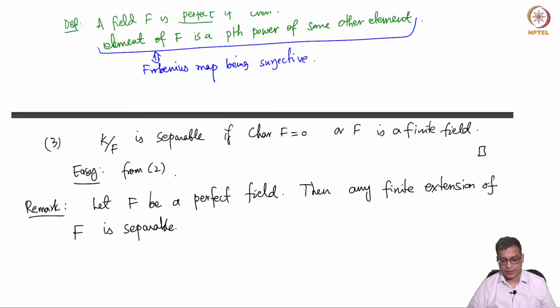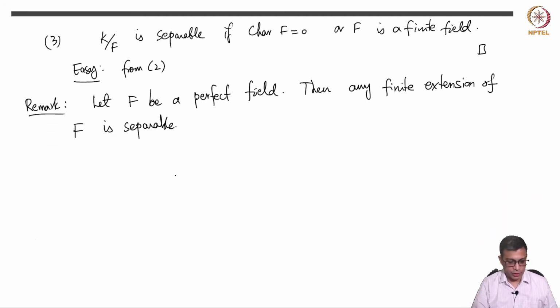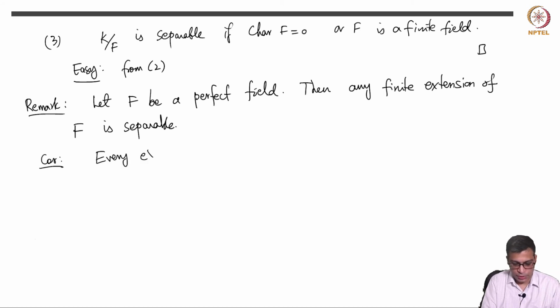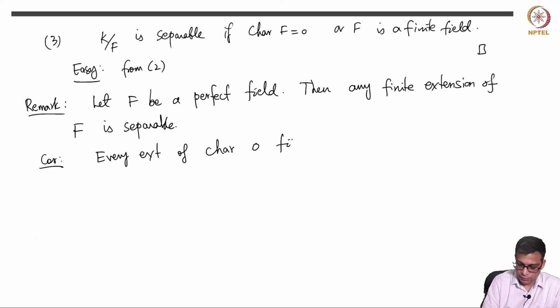So K over F is separable if the base is a perfect field. As an example, this is a trivial corollary of the above: every extension of characteristic 0 fields is separable,